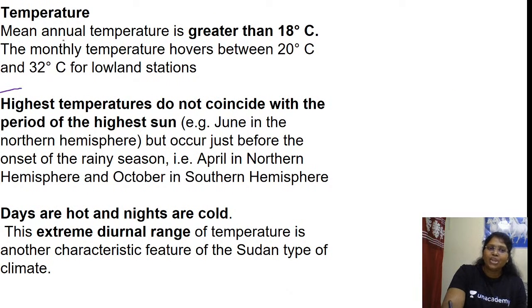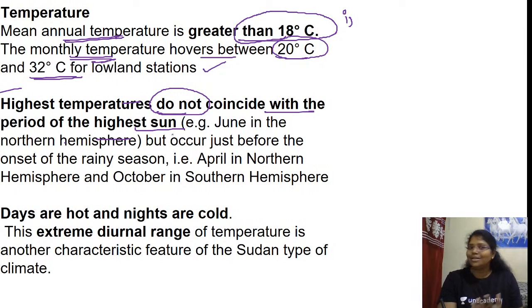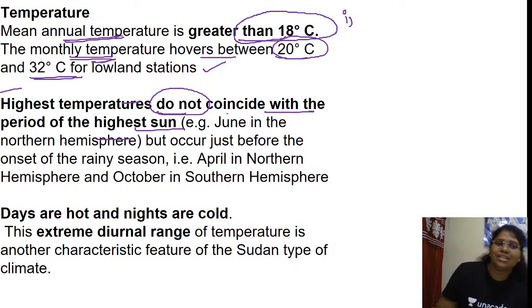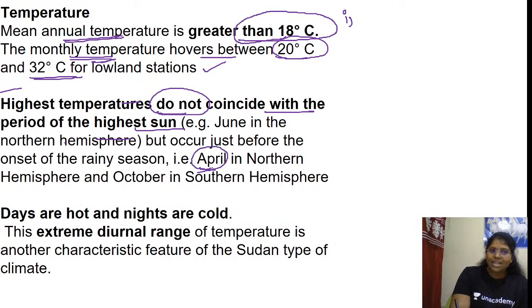Temperature. Mean annual temperature is greater than 18 degrees Celsius. The monthly temperature hovers between 20 degrees Celsius and 32 degrees Celsius for lowland stations. Highest temperature does not coincide with the period of highest sun. Because there is a normal saying, what is this? When is the highest temperature recorded? June in the northern hemisphere, but here it occurs just before the onset of the rainy season: April in the northern hemisphere and October in the southern hemisphere.